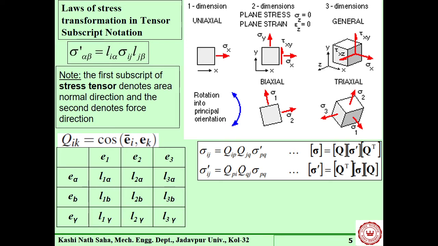These QIP and QJP are the two transformation matrices. This particular transformation matrix, this Q. Sir, what is the relation between QIP and QJQ? No, these are free subscripts.